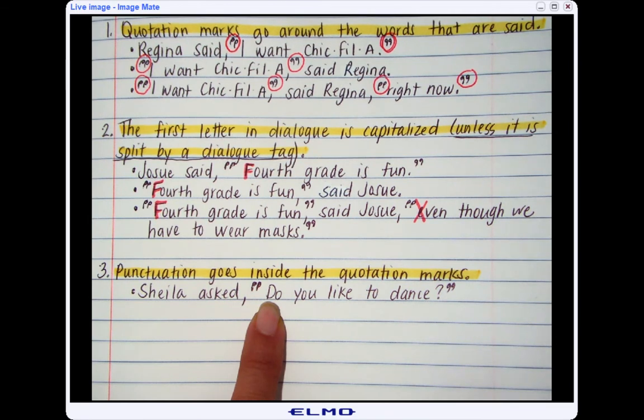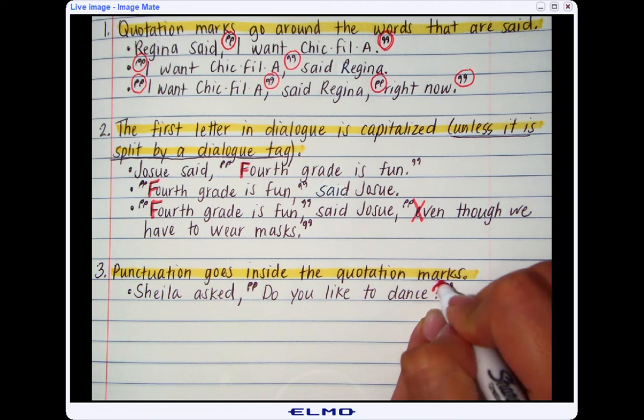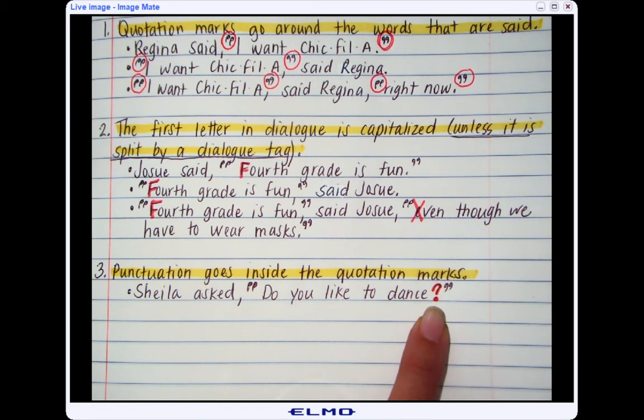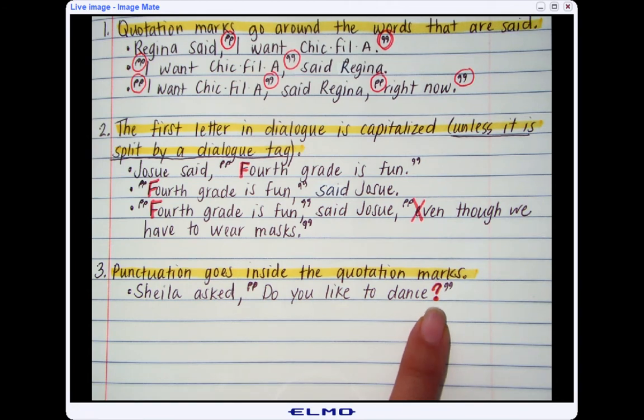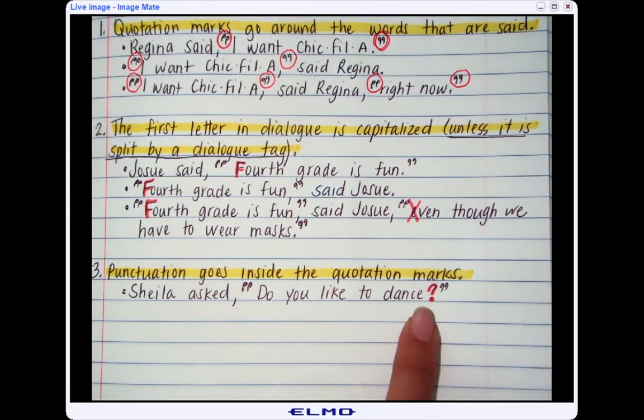And now I have a third rule. The third rule is that the punctuation mark goes inside the quotation. So here's my quotation. If I have a question mark or a period or whatever it is I have, it has to go inside. It has to be hugged by the quotation marks on the end. In the next example, I will put the speech tag at the end.